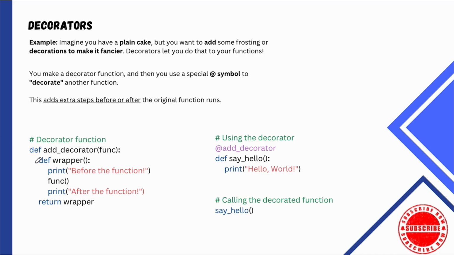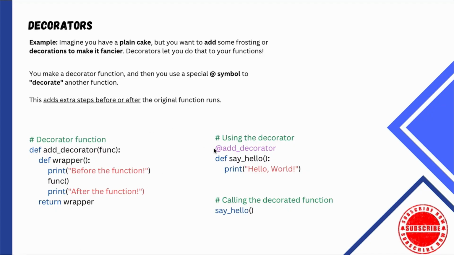Inside there, we pretty much just nest another function. So I have a function inside of a function, and it's called wrapper. When wrapper runs, it's going to print before the function, and then it calls this. What is func? Well, that's the function we passed in to our decorator. It's going to run this function, and then it's going to print off something else, closing out our function. Okay, so Python knows this is a decorator because it's a function in a function. That's how we know. Okay, you can call your decorator anything.